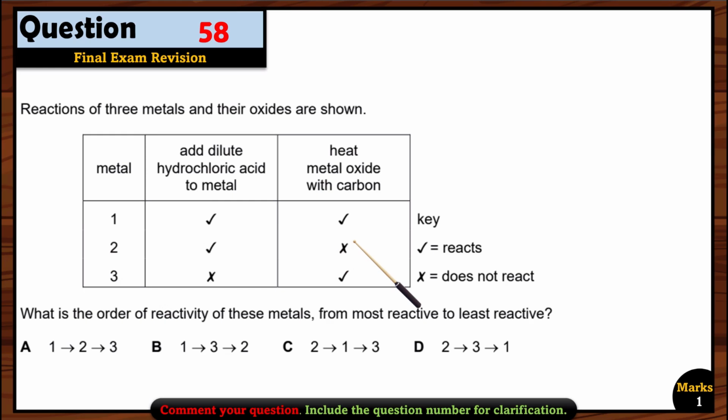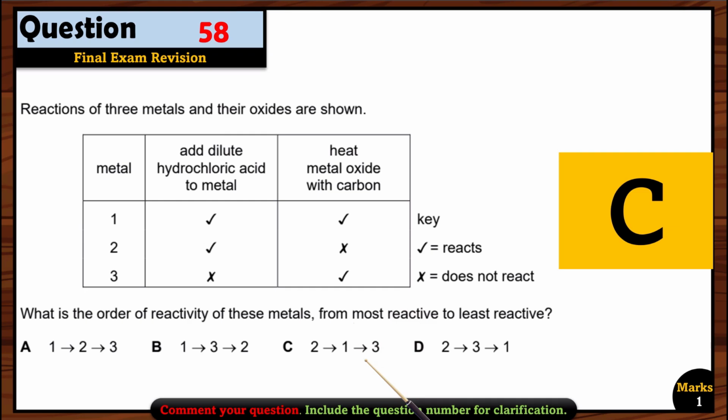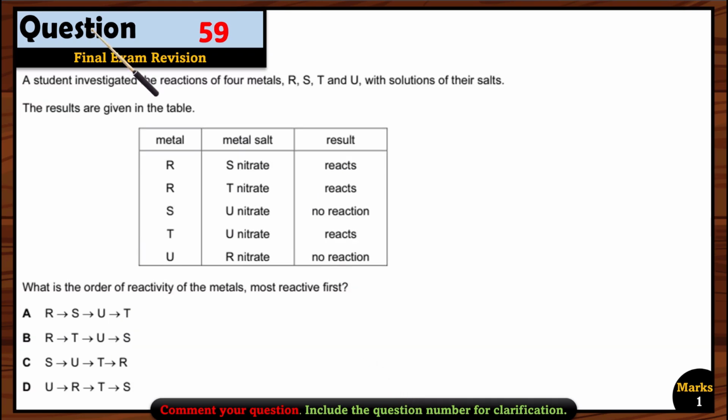What does it mean? It means 2 is the most reactive one. Then we have 1 and then we have 3. So 2, 1 and 3. That is option C. So option C is the correct answer over here.